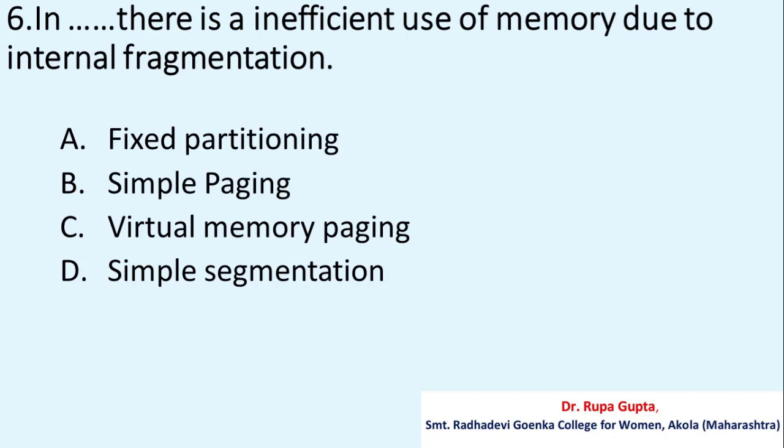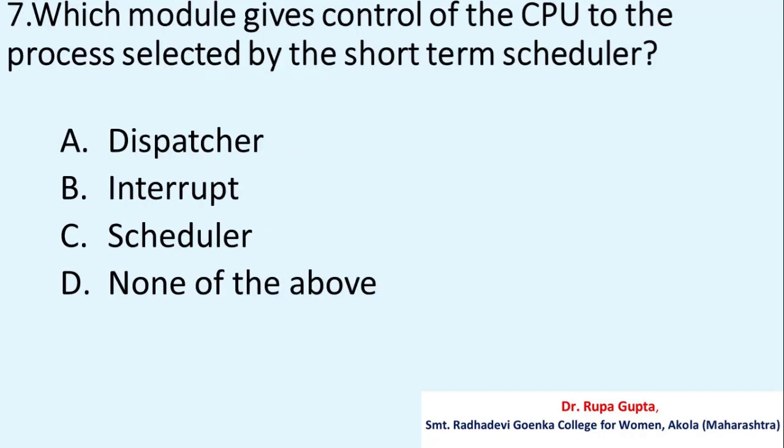Question number 6. In dash, there is an inefficient use of memory due to internal fragmentation. Your options are A, fixed partitioning, B, simple paging, C, virtual memory paging, D, simple segmentation. And the correct answer is A, fixed partitioning.